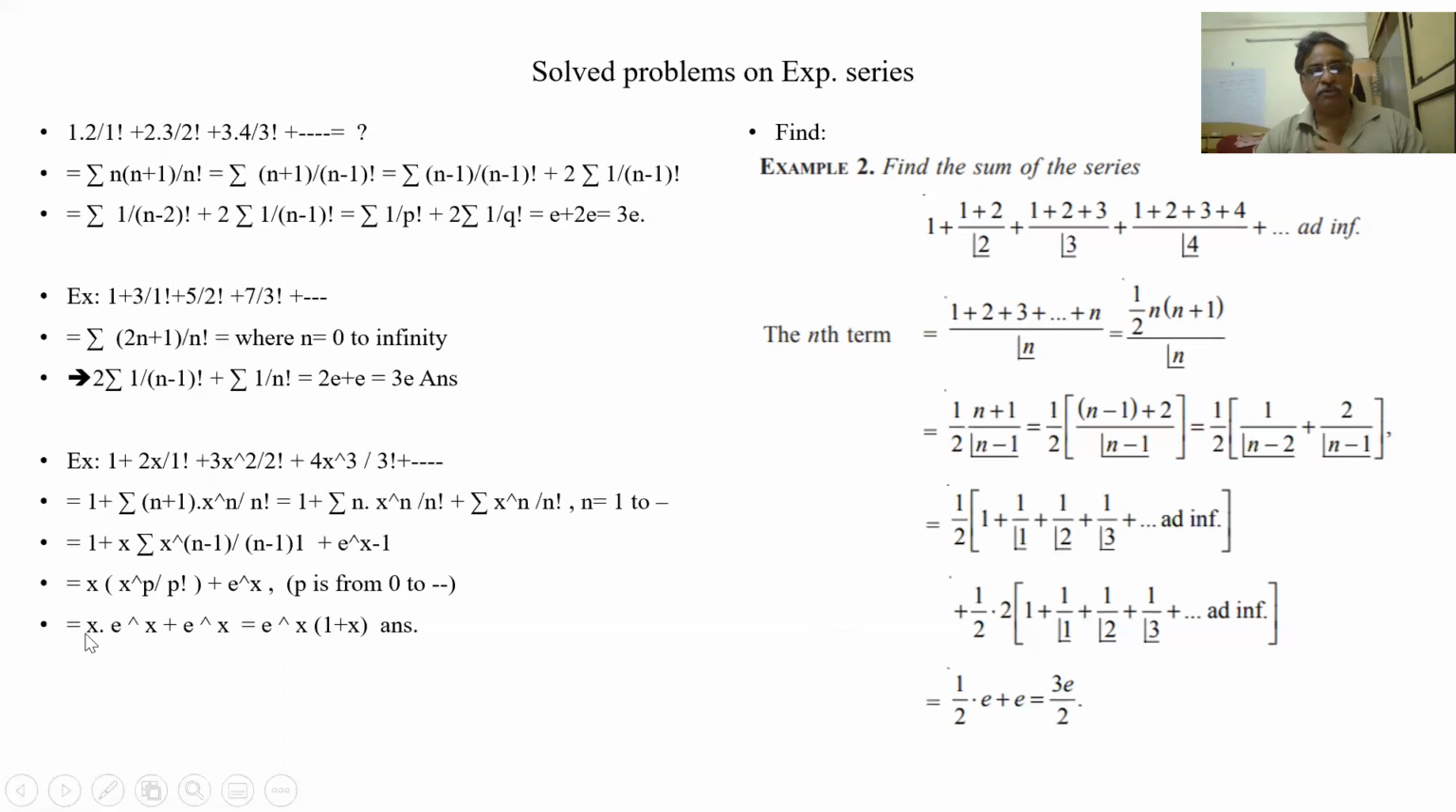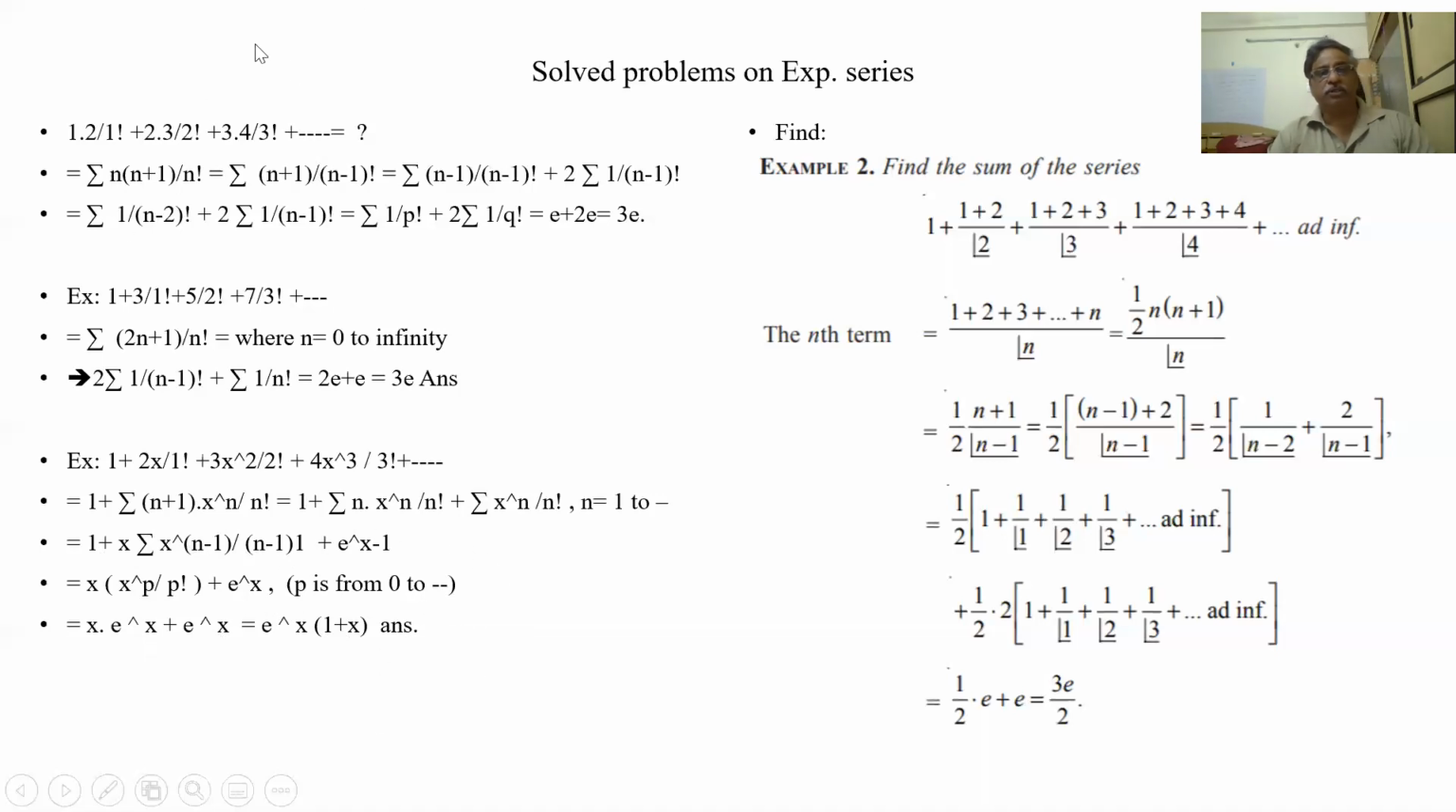See, x is not the variable. What is variable is n. x is fixed. x can be 2 or 3 or 4, whatever it is. x is fixed. So that is why I am able to take x out from here, so that this will tally with my e to the power of x formation, x to the power of n by n factorial, or x to the power of n minus 1 by n minus 1 factorial. It becomes 0 to infinity. So this is x into e to the power of x plus e to the power of x. So this is my answer.